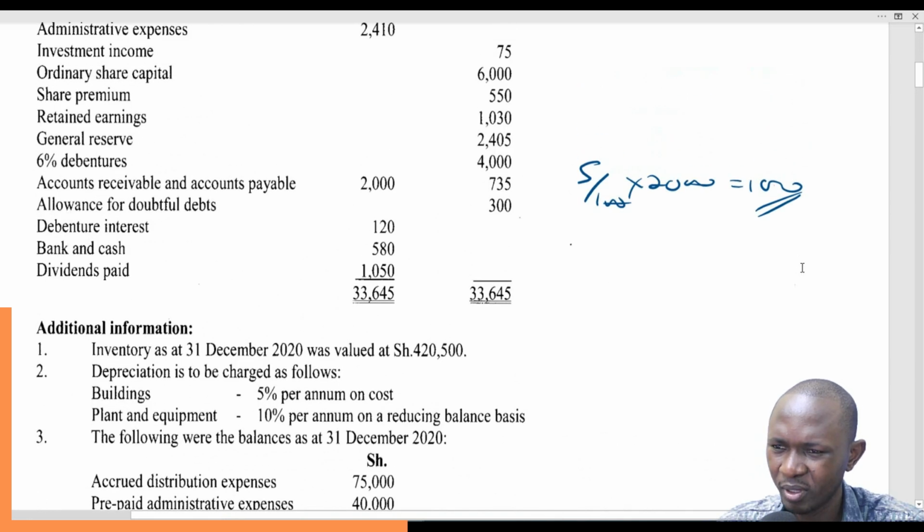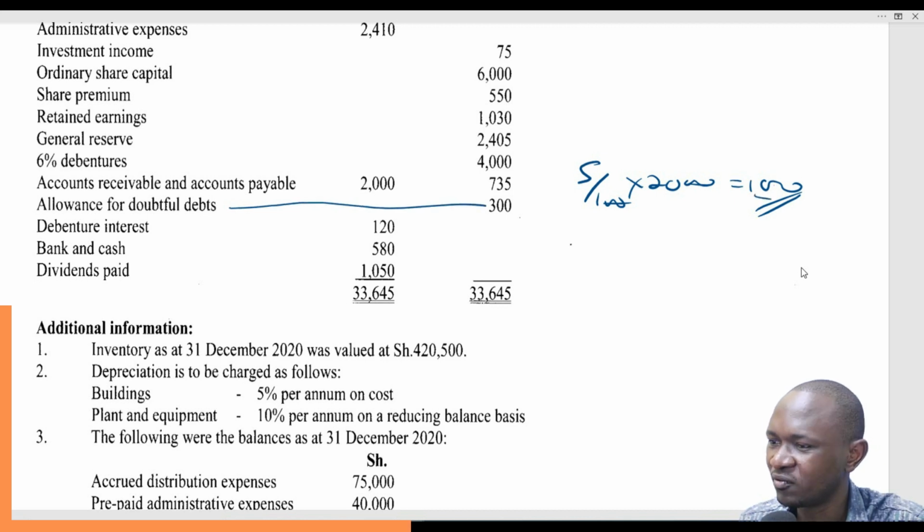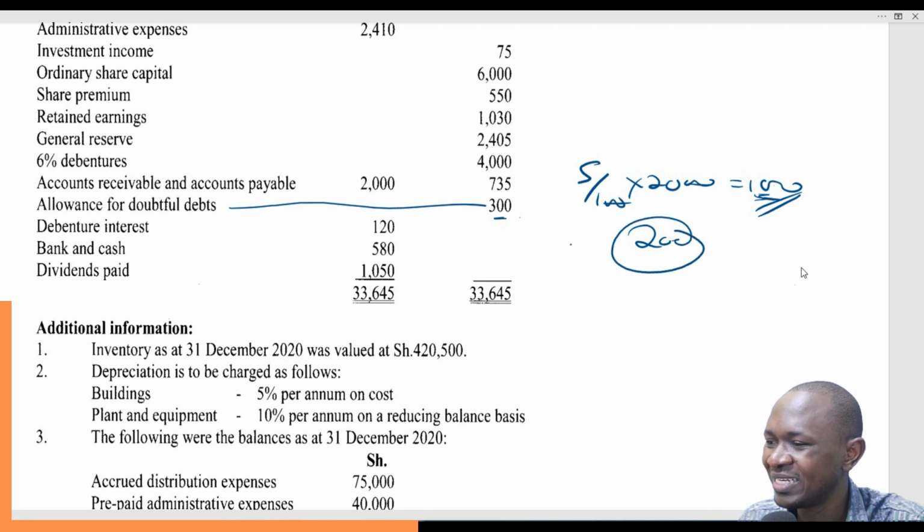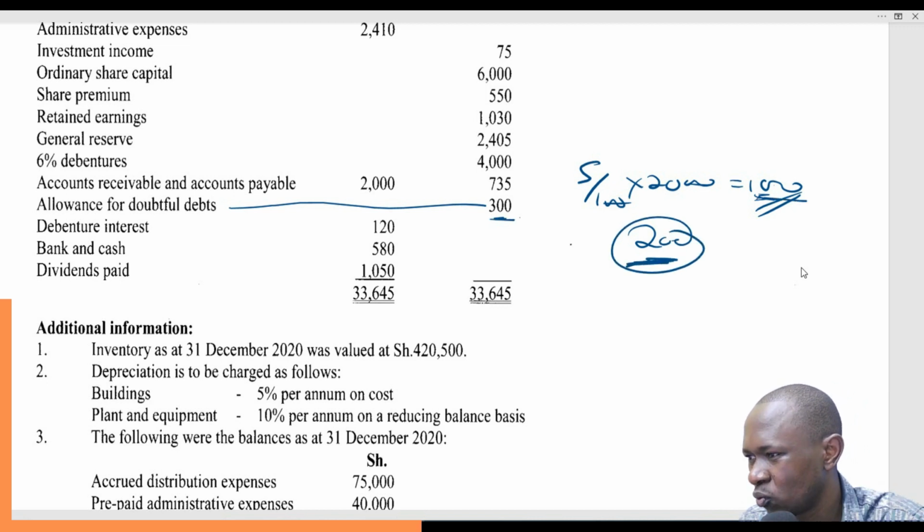What did we have? Allowance for doubtful debts, we had 300. So this is a decrease from 300 to 100. So it means it has decreased by how much? 200. It is this decrease that we are interested in. A decrease is like a gain.